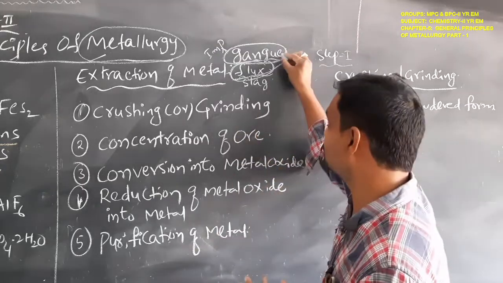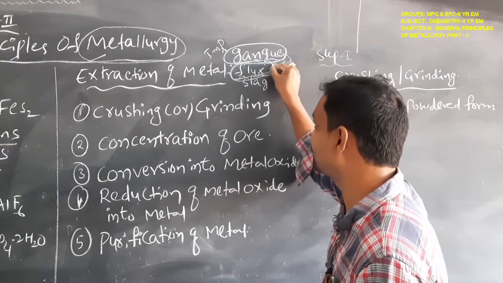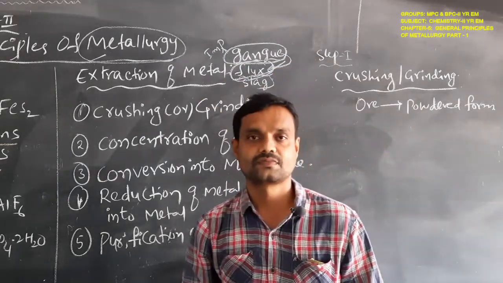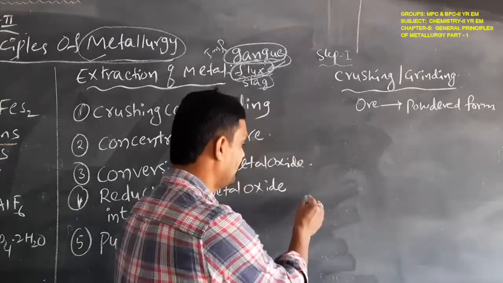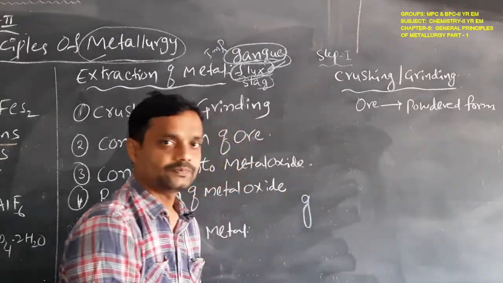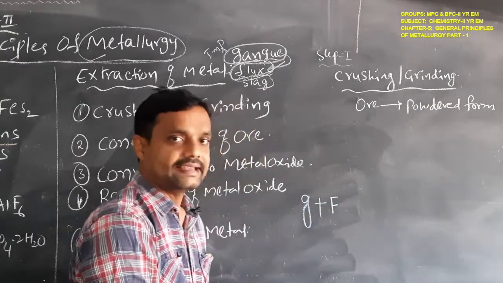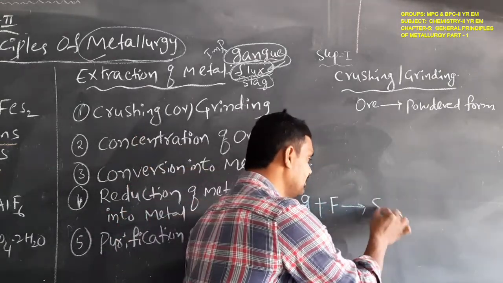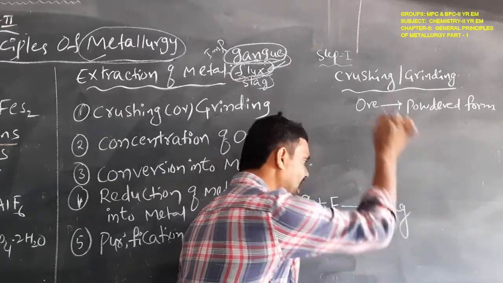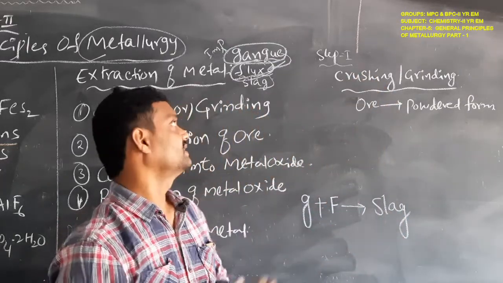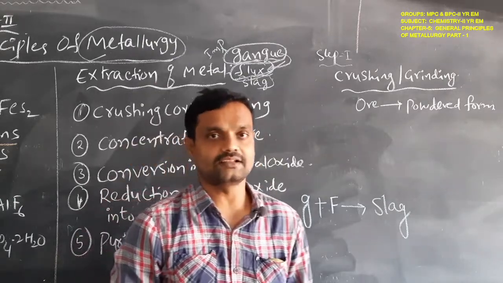When the gangue is combined with the flux, it is eliminated in the form of slag. Okay students, what is that? When gangue reacts with the flux, it is eliminated in the form of slag. So that is the meaning of slag.